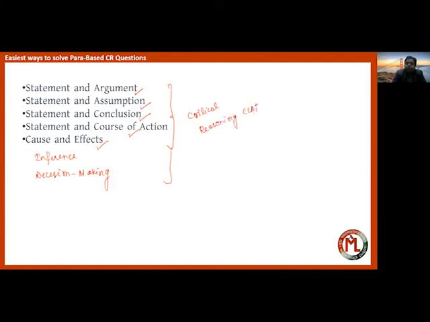Now, if you have seen the papers of 2020 and 2021, you will see that the passages on which these questions were based were actually taken from articles in newspapers or on the web. So it becomes imperative that you study newspapers and develop a habit of reading articles and newspapers. This must be your first step.